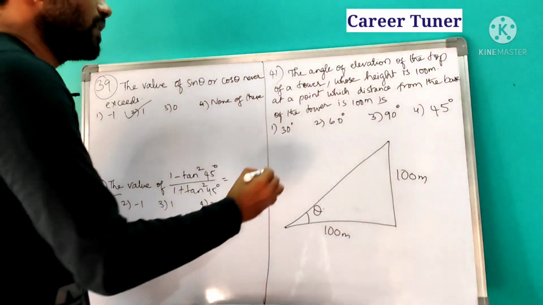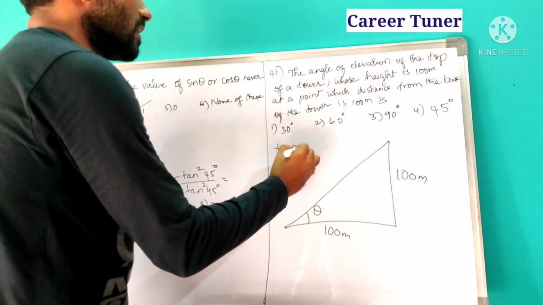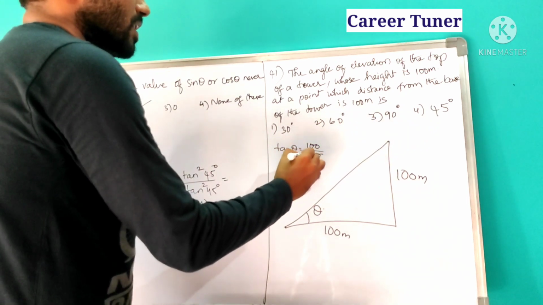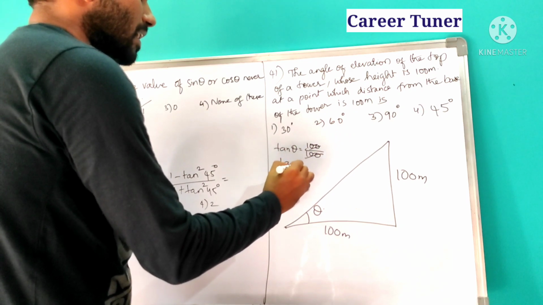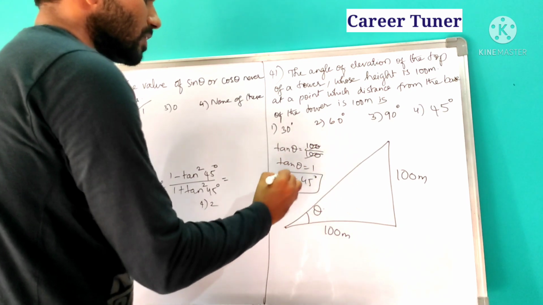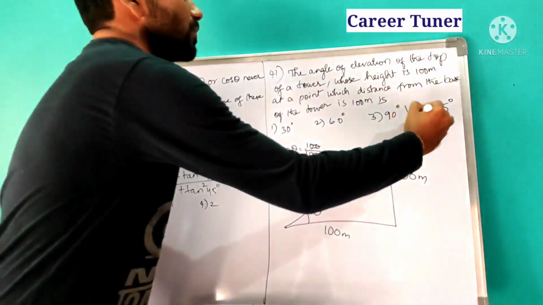Theta. So simply you can take tan theta is equal to opposite side by adjacent side. So 100 gets cancelled. So you will get tan theta is nothing but equal to 1. Theta will be 45 degrees. So theta is equal to 45 degrees. So fourth one is your option.